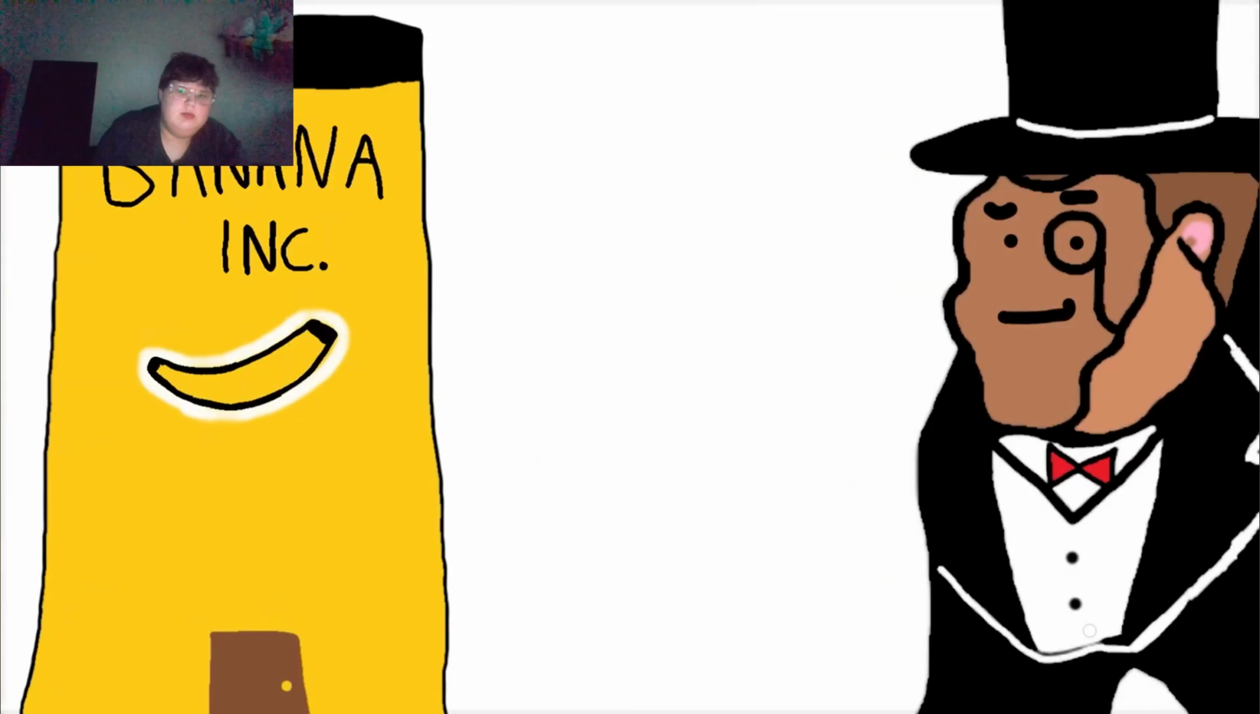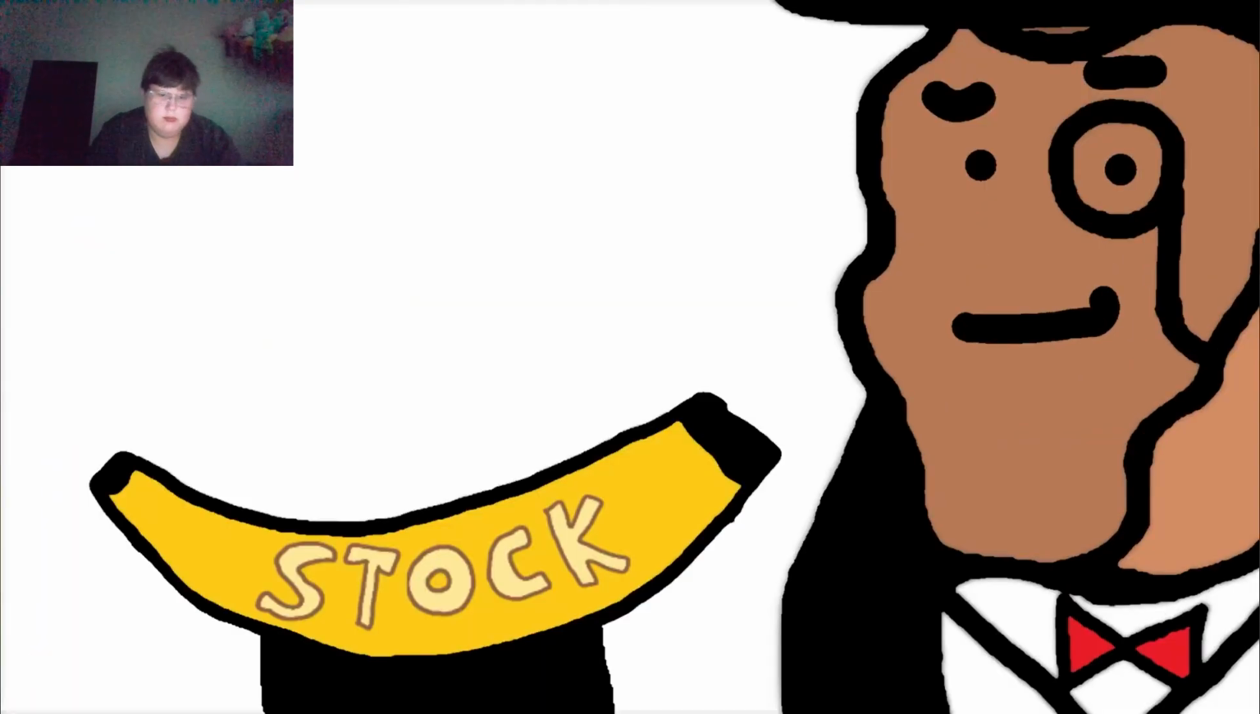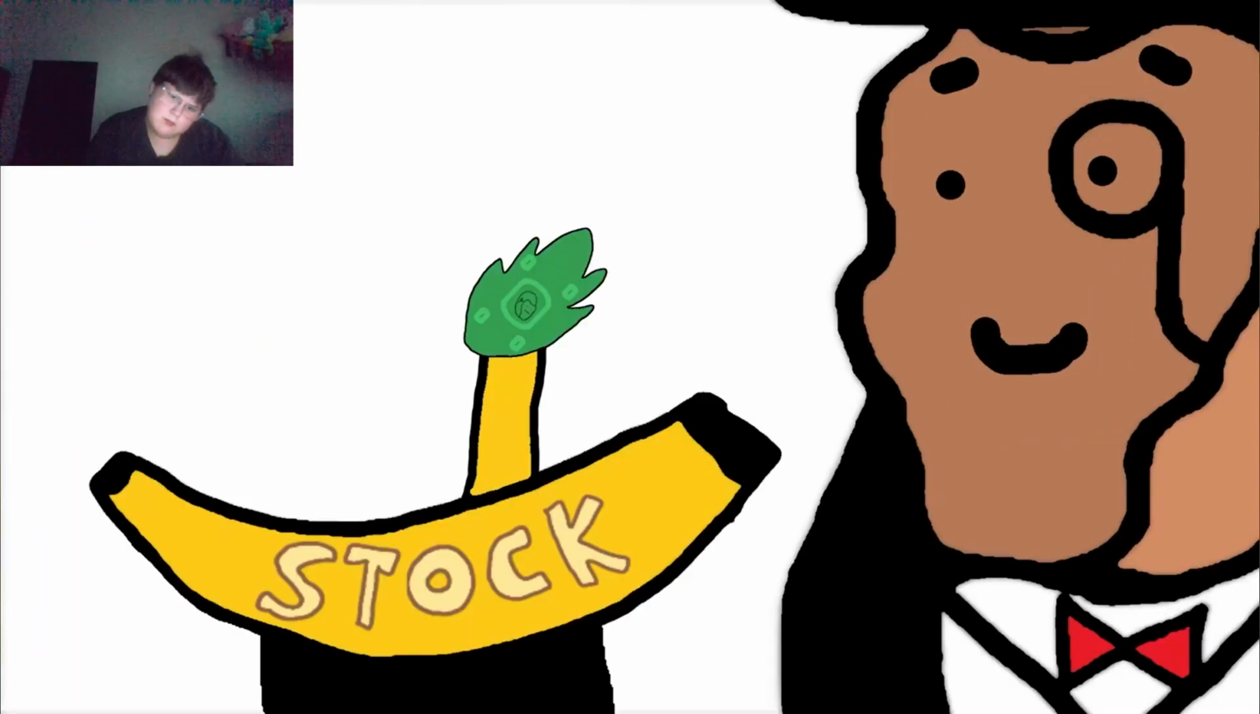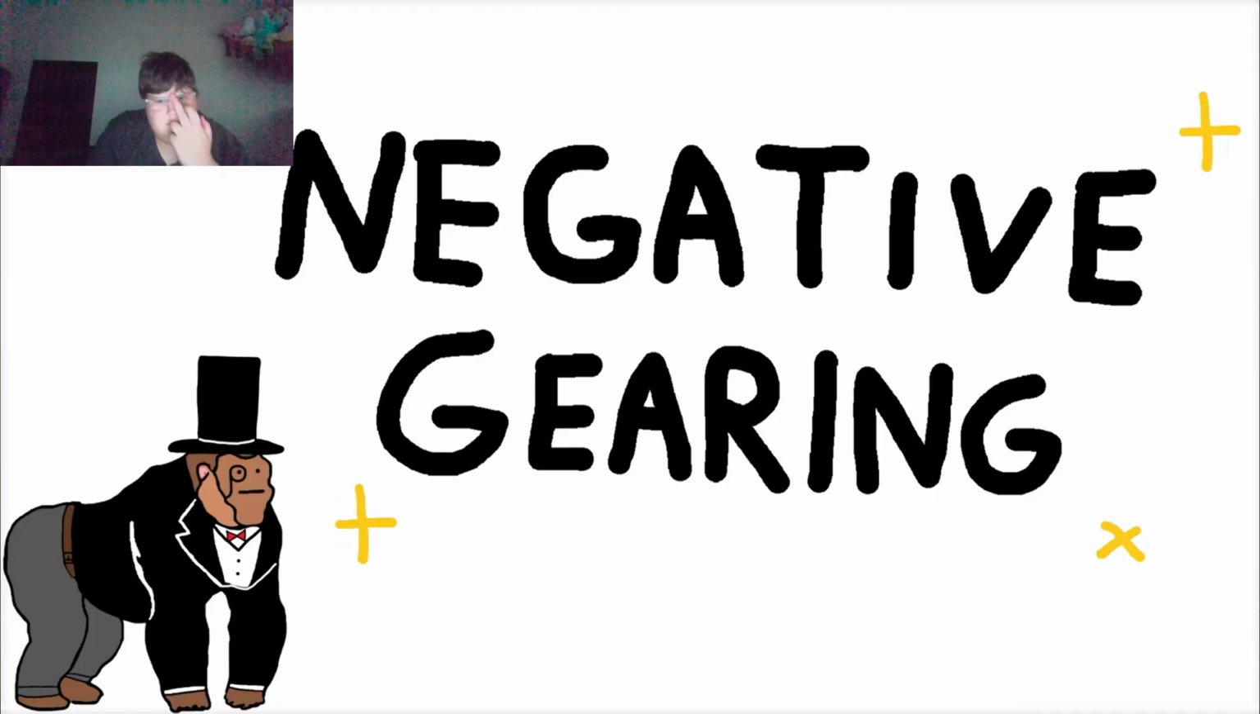If monkey owns stock in a company and that stock pays dividends, these are also taxed less than monkey's income. Rich monkeys also get tax breaks on investments. This is called negative gearing.